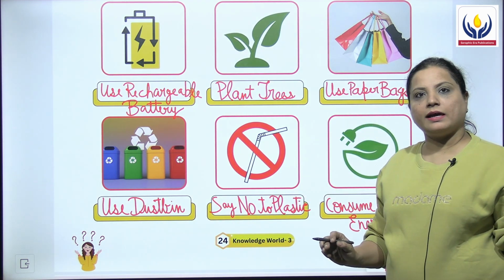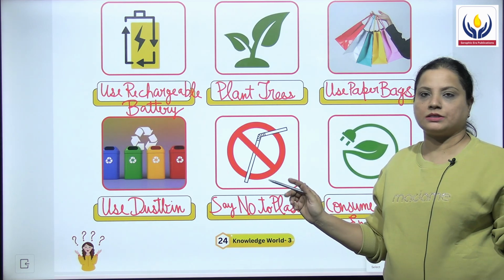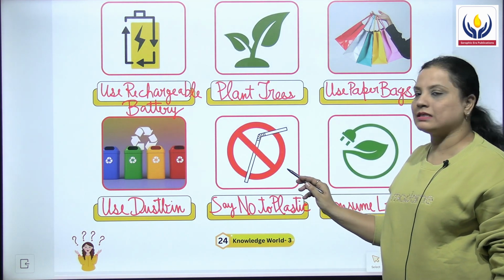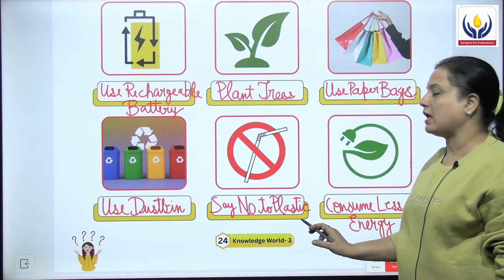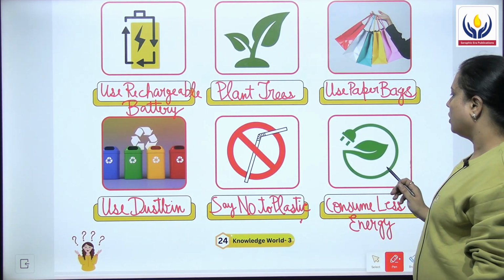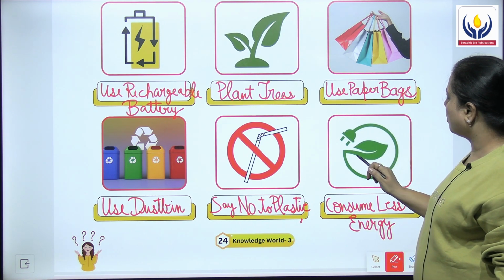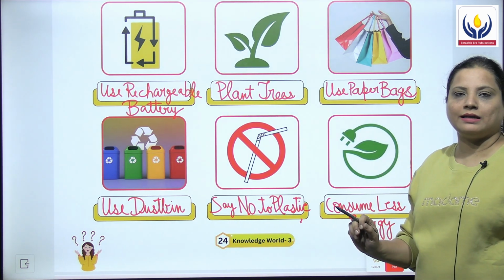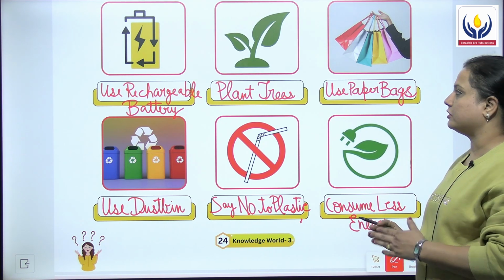Then we have the eighth image, and it is of a plastic straw or pipe along with a cancel sign, and this says say no to plastic. Then we have the last, the ninth image of this chapter, which is of a socket plug along with a small leaf-like structure in green, and this symbol indicates consume less energy.